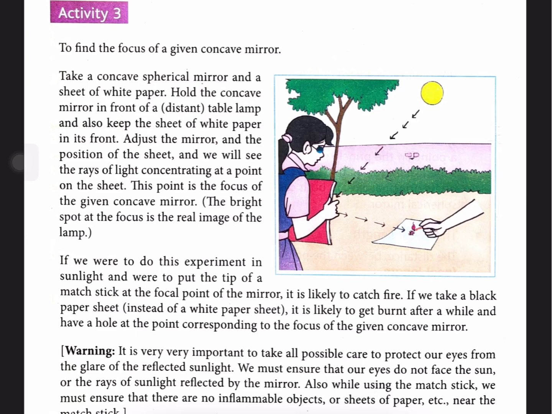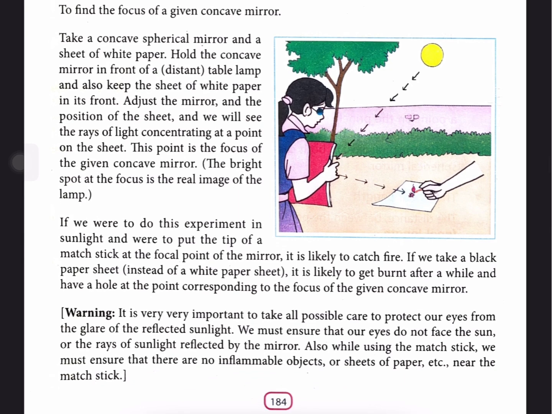The bright spot at the focus is the real image of the lamp. If we were to do this experiment in sunlight and were to put the tip of a matchstick at the focal point of the mirror, it is likely to catch fire. If we take a black paper sheet instead of a white paper sheet, it is likely to get burnt after a while and have a hole at the point corresponding to the focus of the given concave mirror.